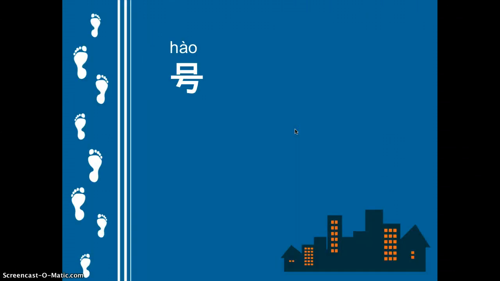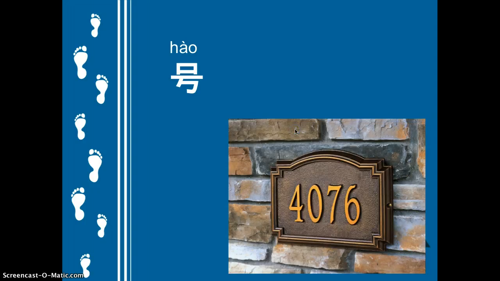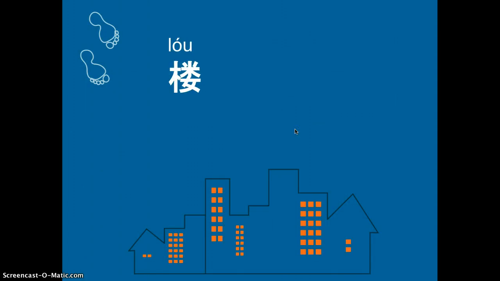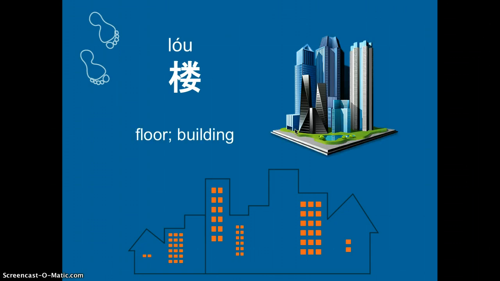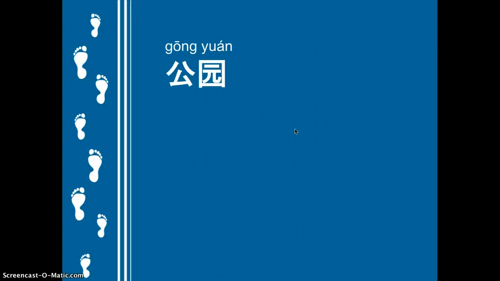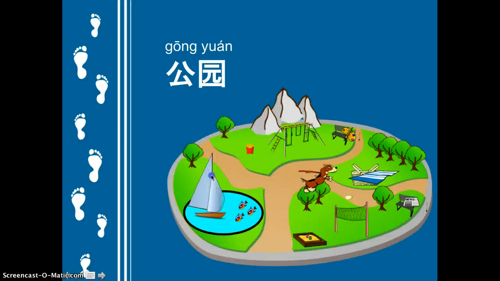The next one is 号. 号 has two meanings. One is number, one is date. And the next one, 楼, it also has two meanings. One is like, how to say the second floor, it would be 二楼, and it also means building. And the next one is 公园. If you see 公, do you think this is like two slides? So 公园 is park.